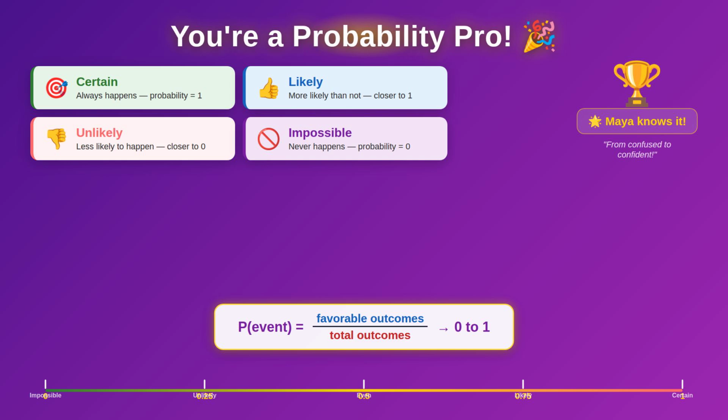You now know the 4 key words: certain, likely, unlikely, and impossible. You can write probability as a fraction and use the scale from 0 to 1. You are a probability pro.